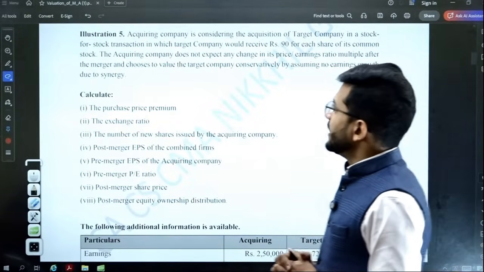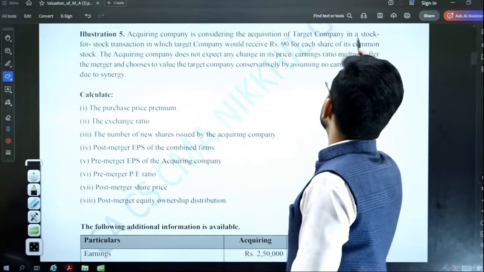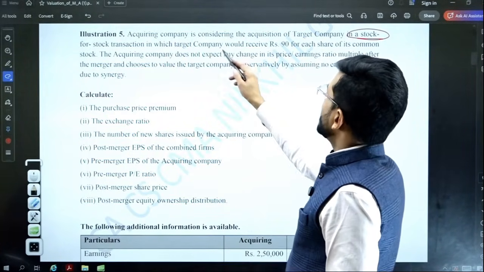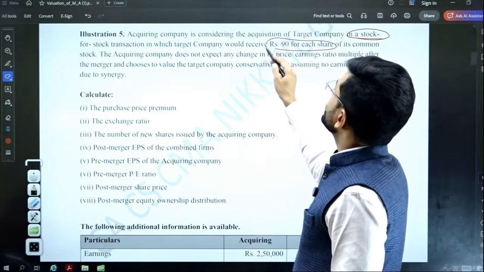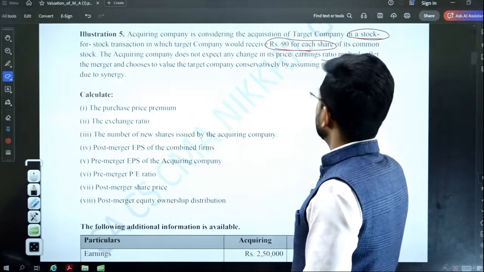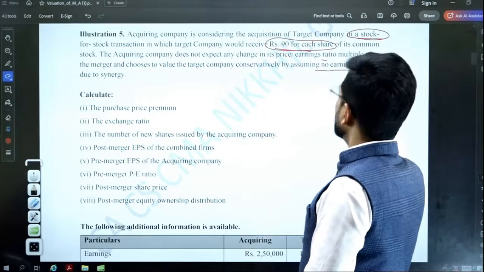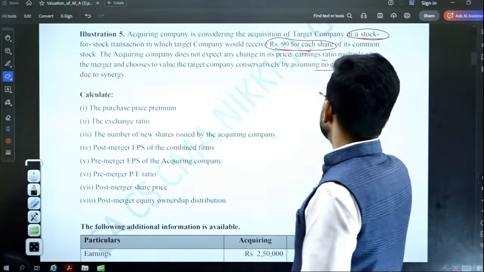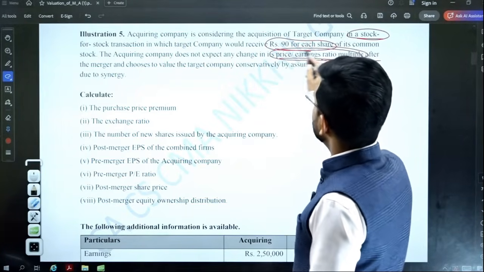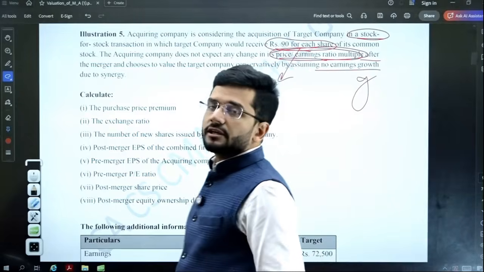Illustration number 5. Acquiring company is considering acquisition of target company in a stock for stock transaction. Okay, it's a pure stock transaction, which means shares will be traded off. Target company would receive 90 for each share of its common stock. The acquiring company does not expect any change in price and earnings ratio after the merger, and chooses to value the target company conservatively by assuming no earnings growth during the synergy. So there is no growth and the PE ratio also remains the same. What we are paying to the target company is rupees 90 for each share.